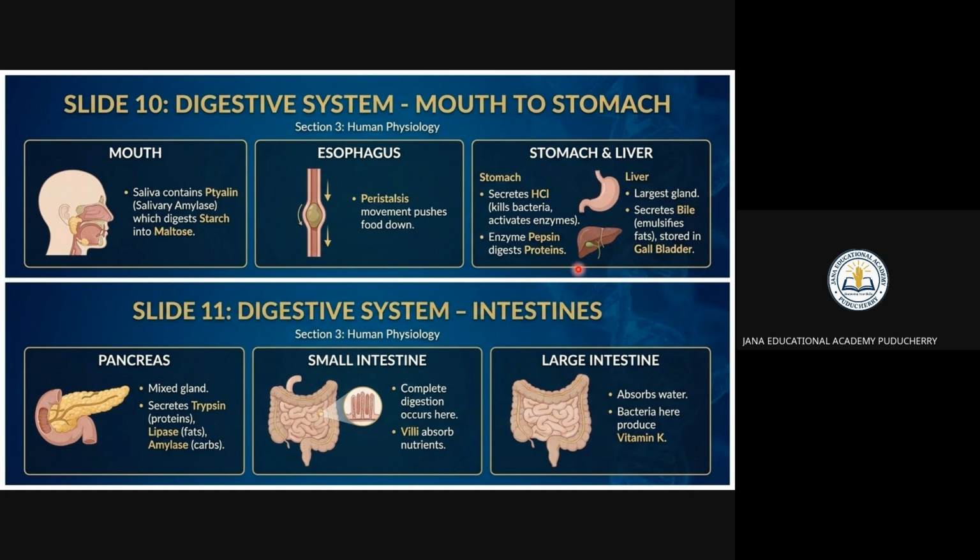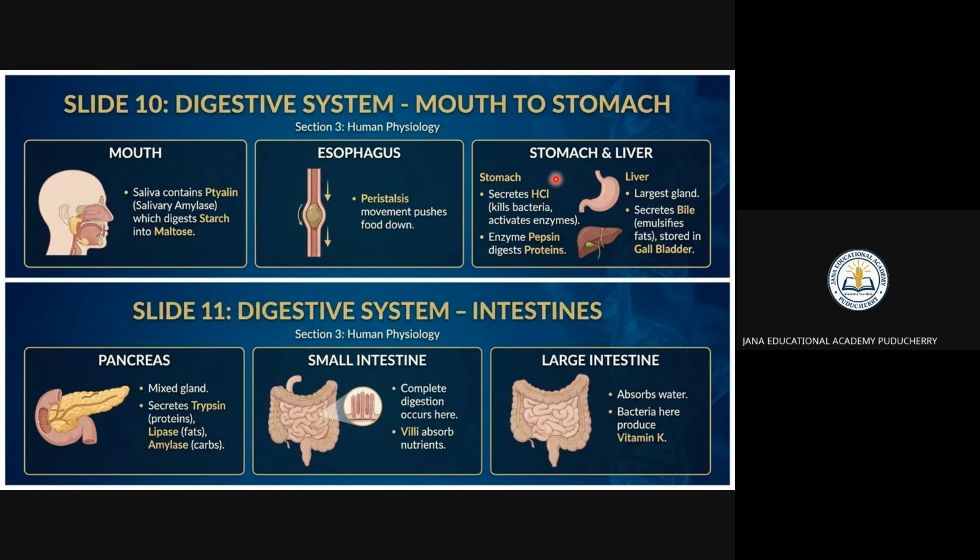Then you come to the intestine. I have told that there is a small intestine and a large intestine, and the pancreas. These are helpful digestive system organs. You come to the pancreas. What is the role it is playing? It is nothing but the mixed gland. Some may ask which gland is called the mixed gland. That is nothing but the pancreas. If it is the largest gland, that is nothing but the liver. You can see there is a stomach, there is HCl.